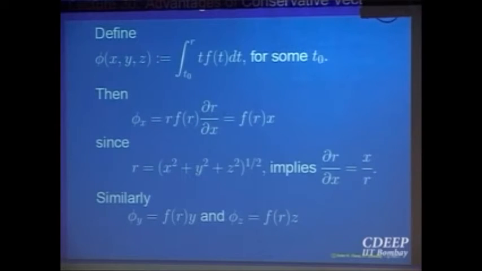Then your effort should be to try to construct a function phi whose gradient is equal to this vector field F. And how to construct that phi? The hint lies in this: if it is going to be conservative, those three equations are going to be satisfied. The partial derivative with respect to x of the potential must be equal to the first component of the vector field, similarly the second, and similarly the third. So if phi x is going to be equal to this, that gives you what phi should be.